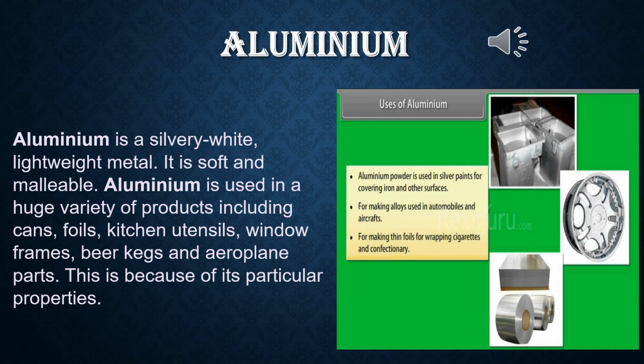Here is also another diagram I have given where the aluminium products have been shown. Aluminium powder is used in silver paints for covering iron and other surfaces, for making alloys used in automobiles and aircraft, and for making thin foils for wrapping cigarettes and confectionaries.